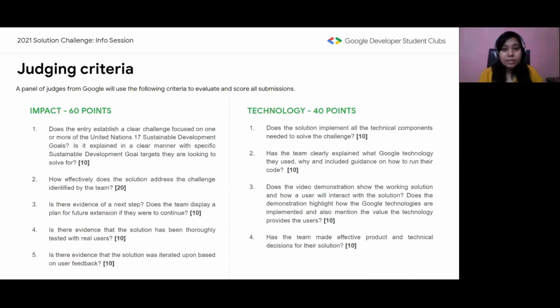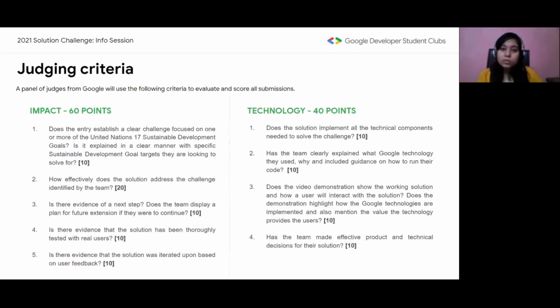They see if you have tested your solution with real users and whether you have iterated upon it based on the users' feedback. Since COVID-19 and the pandemic make it a little difficult with the testing process, the judges will definitely consider your points. The technology section will fetch your points if your solution implements all the technical components needed to solve the challenge. Also, they will see if you have used Google technologies and how you have used them.